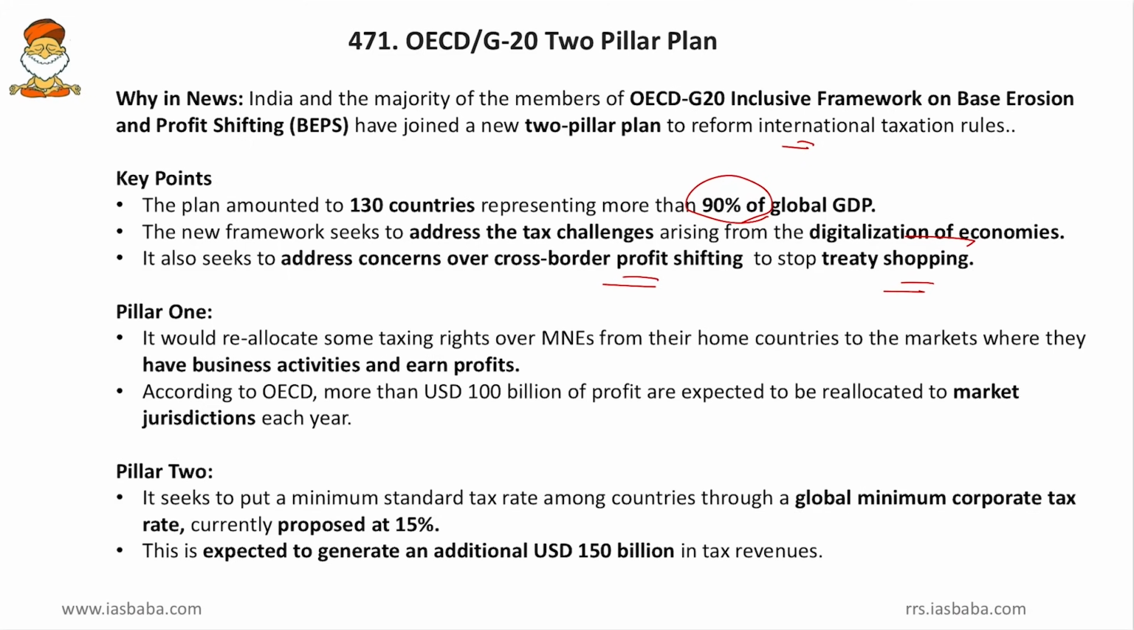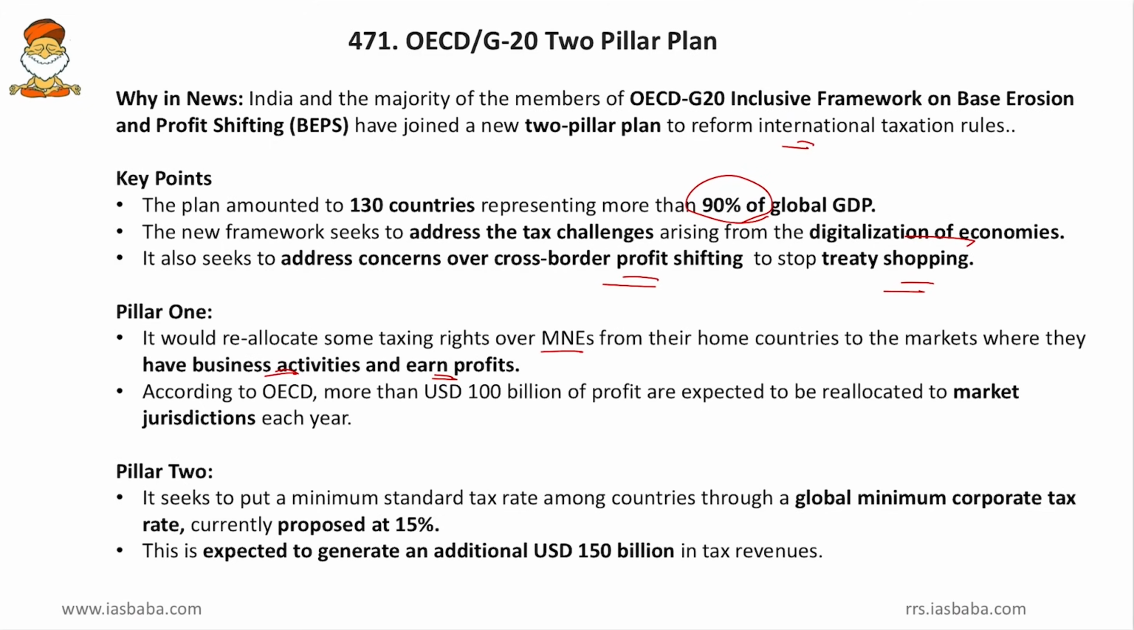It is that it would reallocate some taxing rights over multinational enterprises from their home countries to the markets where they have business activities and earn profits. So, here you are shifting the profits of those companies from the place where they have been located to the place where they are doing business actually. So, even though you don't have a plant there, even though you don't have an office there, even though you don't have any establishment there, but still if you are making profits from there, maybe via website, etc., if the customers are in that country, then your profits will be shifted to that country.